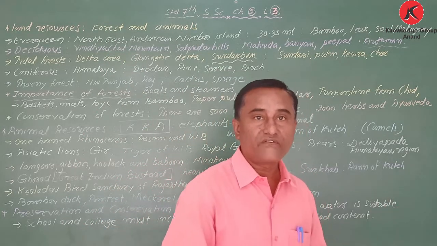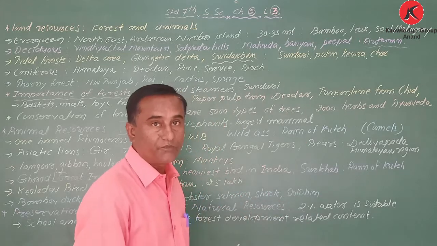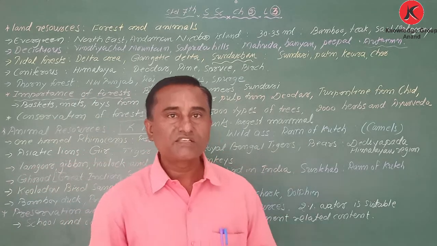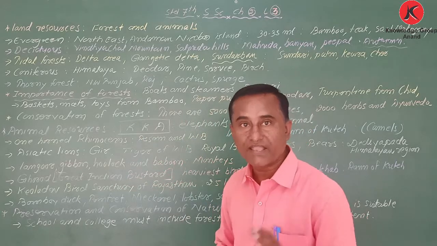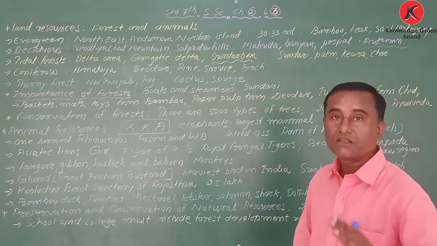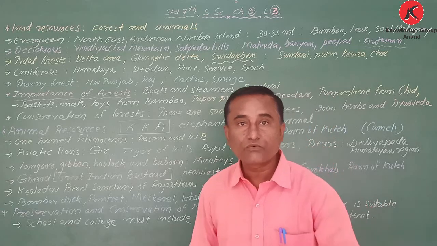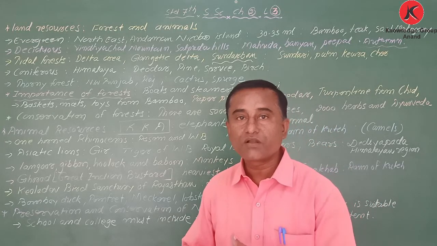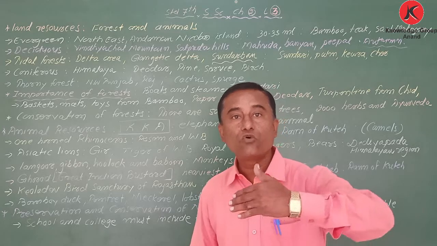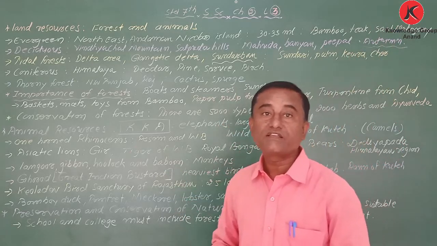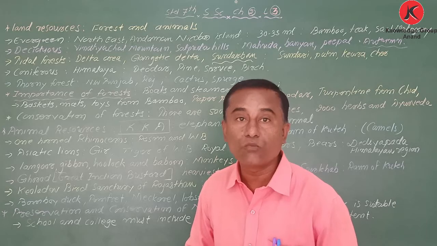I have read that article in the newspaper, but I forgot to cut it out. So some birds come to Nal Sarovar in the cold season, and when this area becomes hot, means in summer season, they go back to their own place. And Nal Sarovar is known for the flamingo bird.